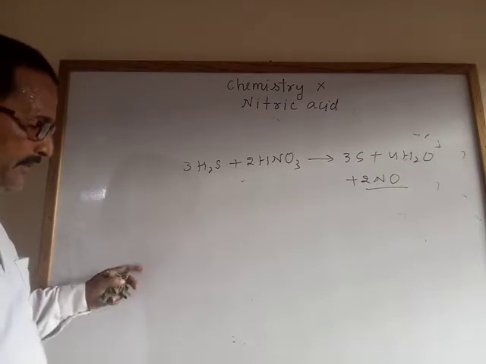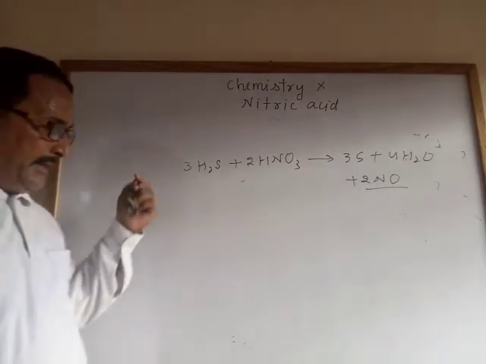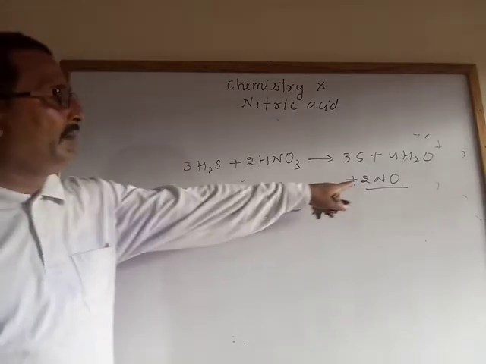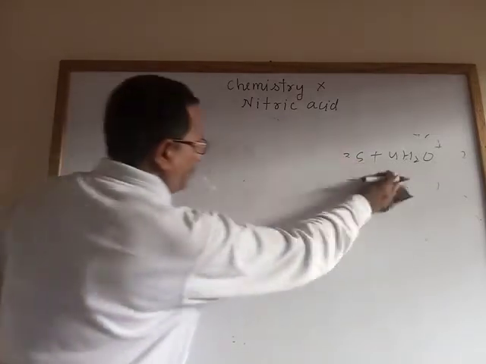Means when it reacts with sulfur dioxide or iron sulfate, it forms nitric oxide only. This is a very important reaction.